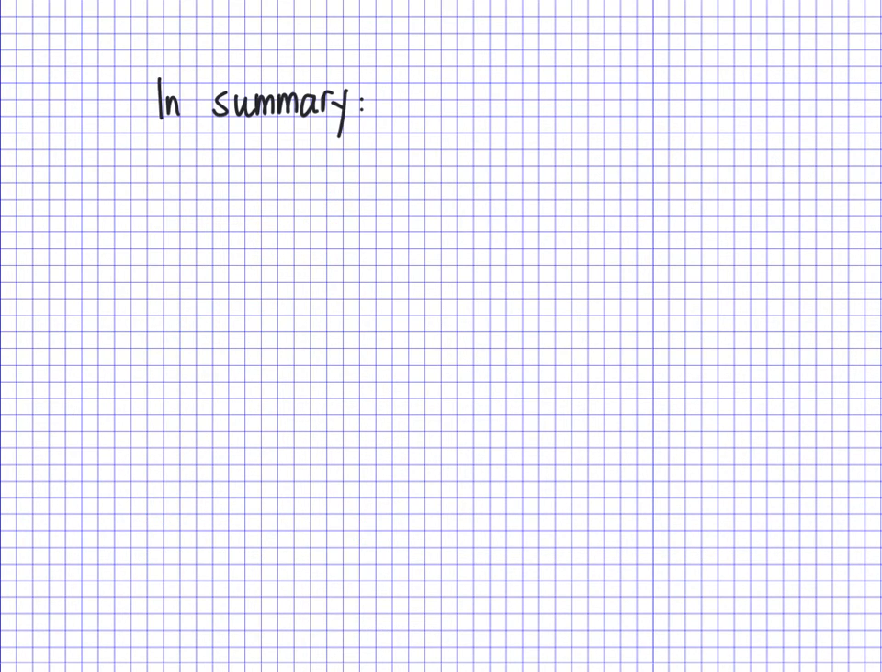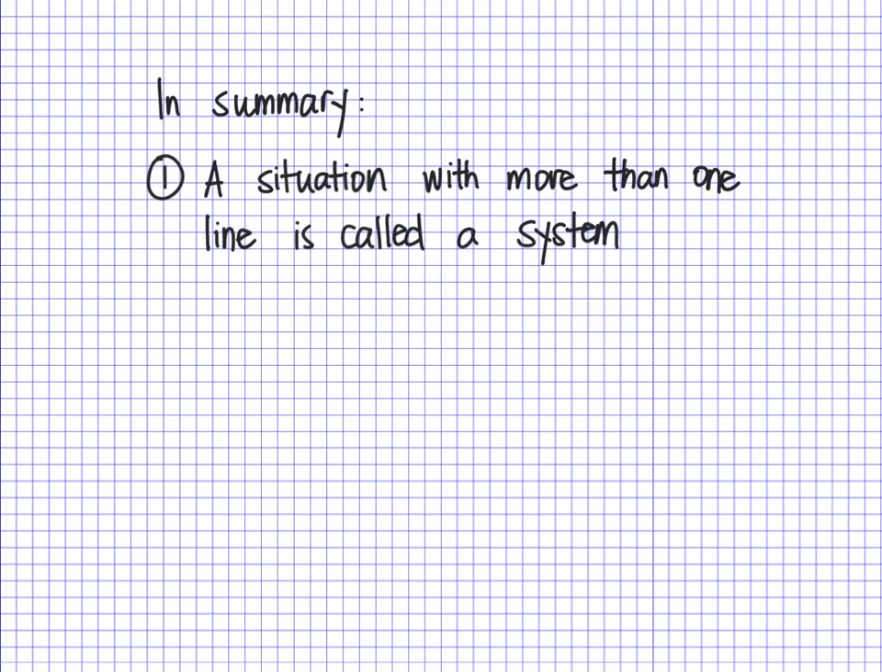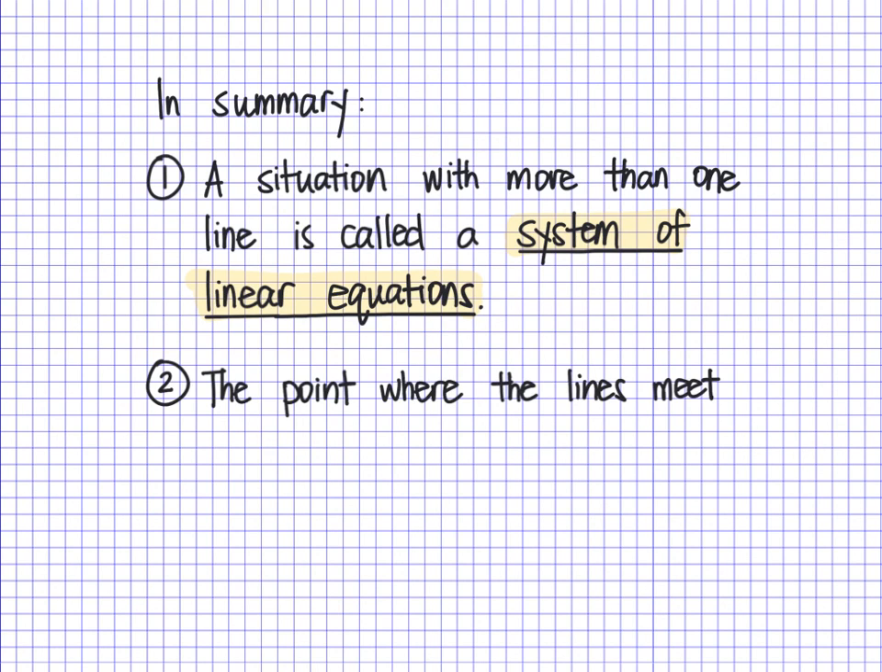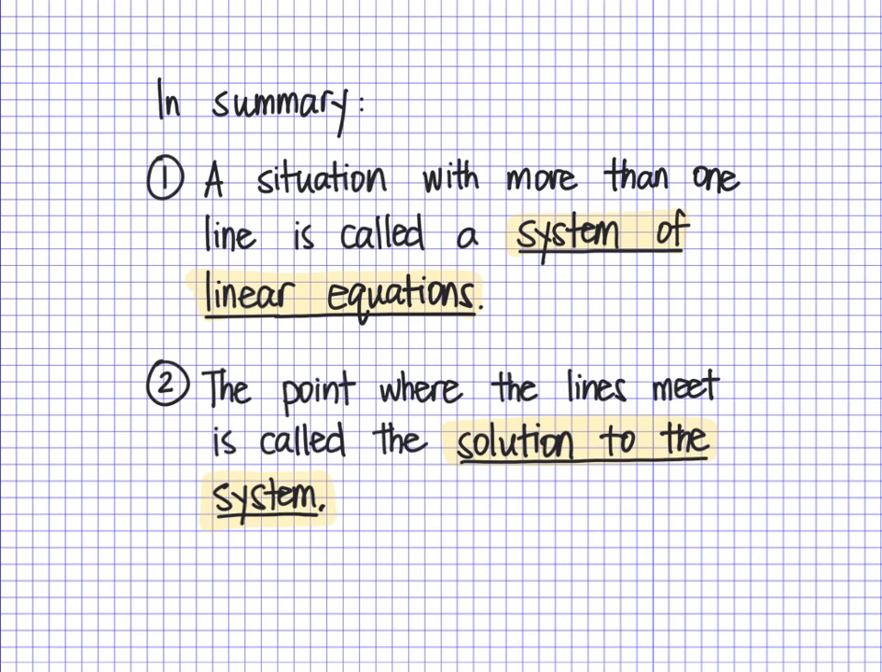So, what did we learn? A situation with more than one line is called a system of linear equations. The point where the lines meet is called the solution to the system. Now, let's practice what we just learned.